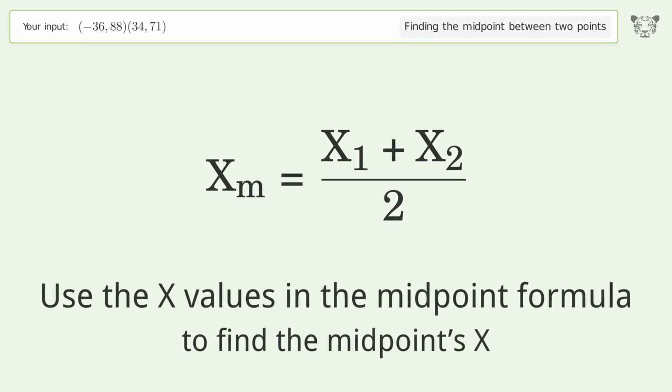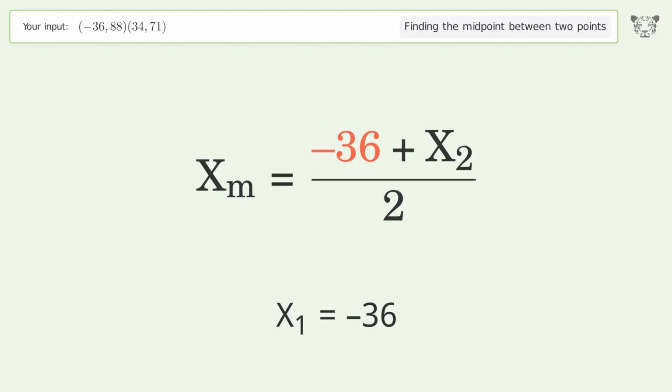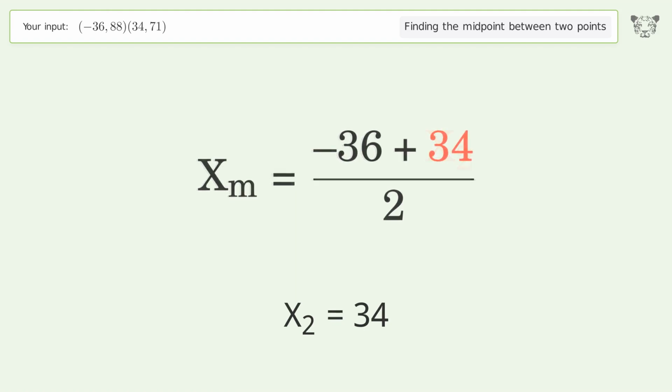Use the x values in the midpoint formula to find the midpoint's x. x1 equals -36. x2 equals 34. Simplify the arithmetic.